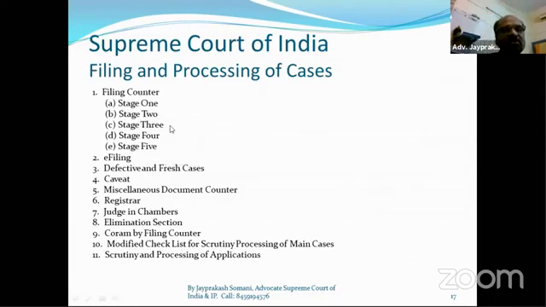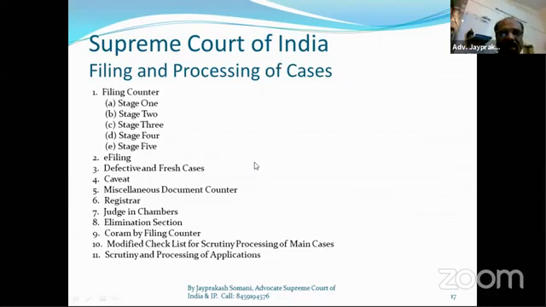That's it. These are the 5 stages. E-filing provision is there. Nowadays we are doing e-filing only, and video conferencing matters only. Defective and fresh cases, caveat, we have a separate section there. Miscellaneous documents, registered judges in chamber, elimination section, quorum by filing counter, modified checklist. You have to read it in detail there, but there is a chance to clear your defect within 19 days.